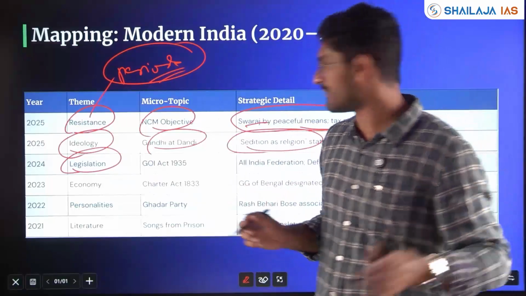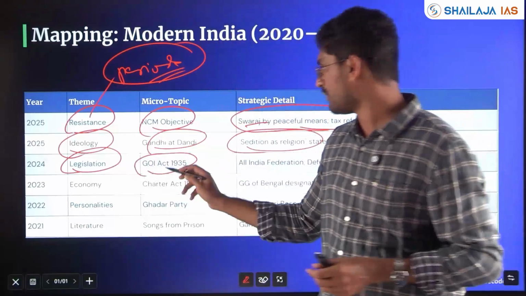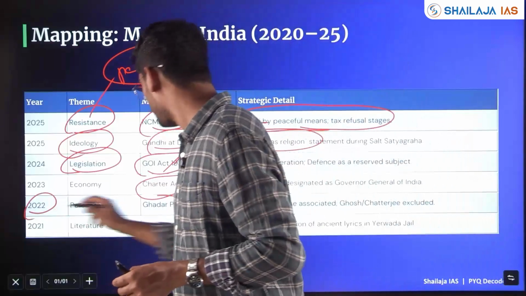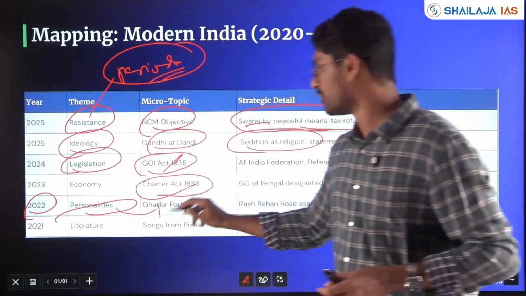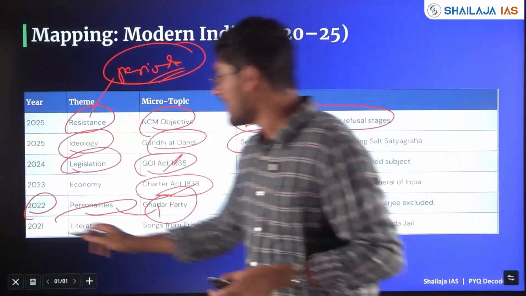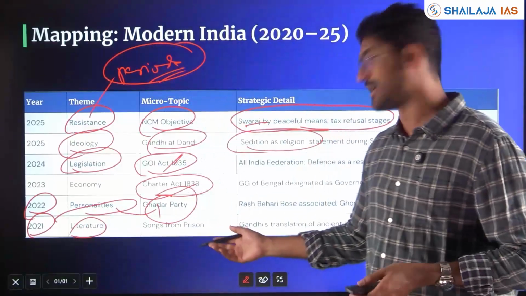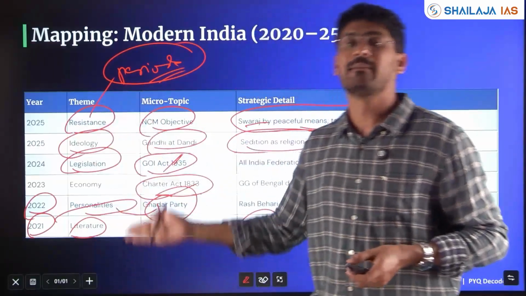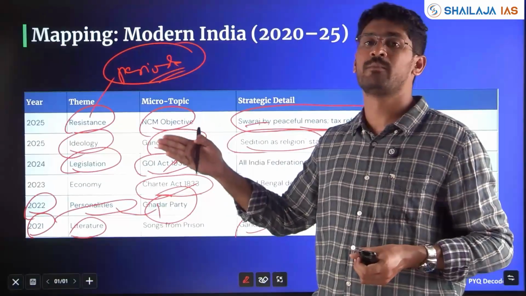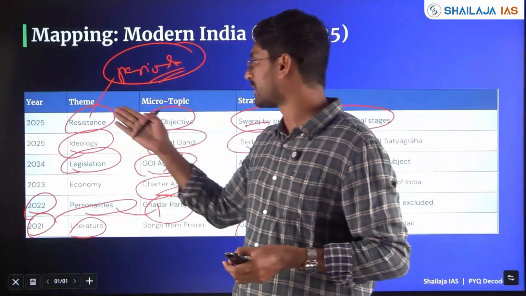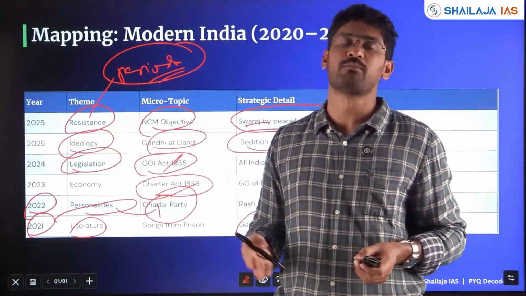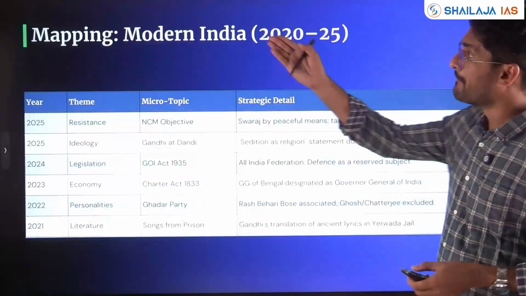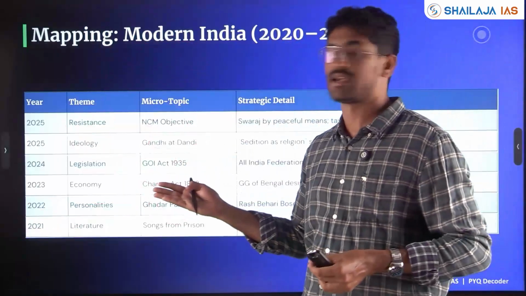Colonial legislation from 1773 to 1947. 2024, 1935 Act. 2023, Charter Act was asked. 2022, personalities, places, people in news, Gaddar Party was asked. And 2021, the literature. With respect to songs from prison, who wrote? With respect to Gandhiji's translation when he was in Yerawada jail. Again, time and again, the important phases of the Indian freedom movement, important key personalities and the ideologies with respect to that movement have been asked again and again. This is one of the key mappings which I have done with respect to modern Indian history.